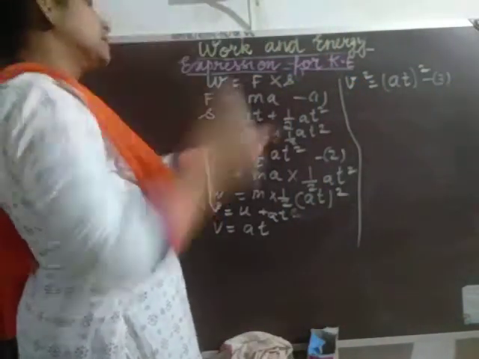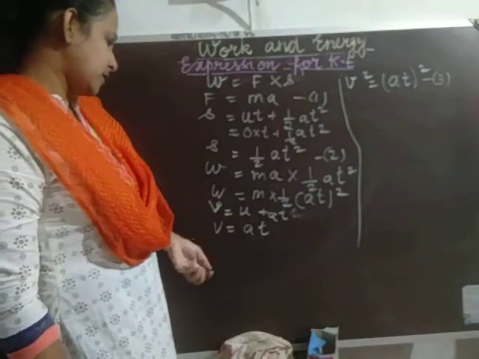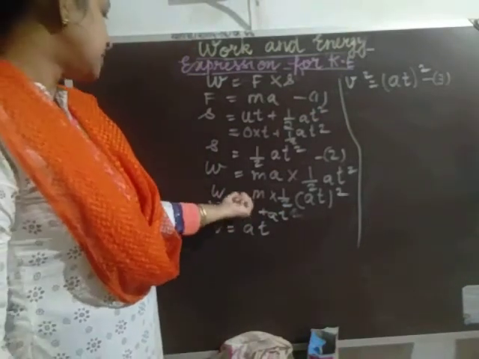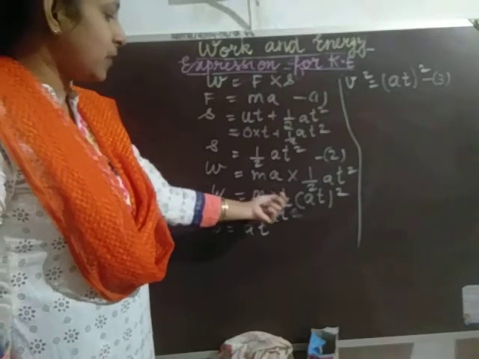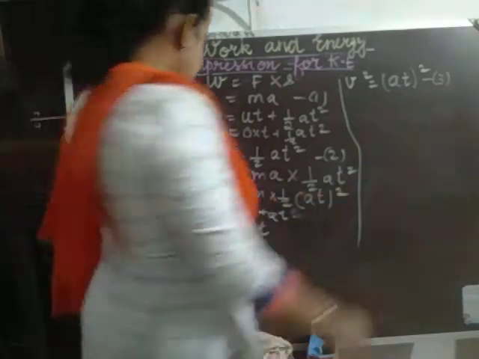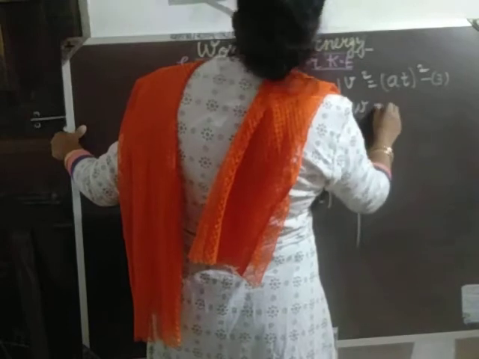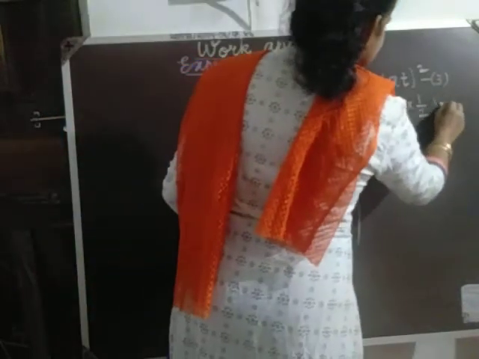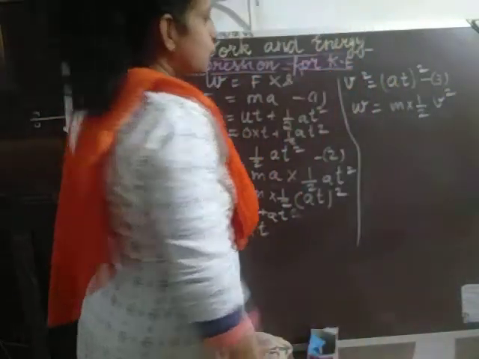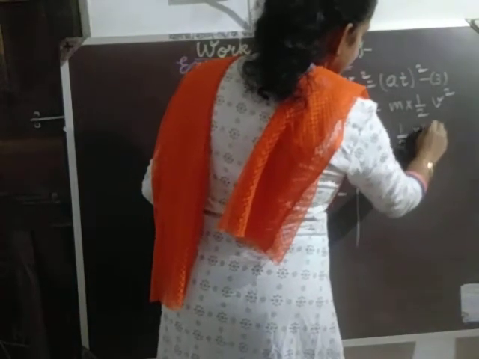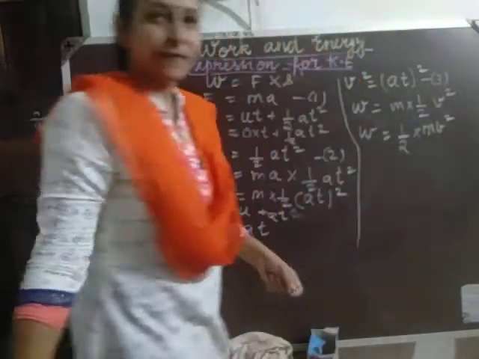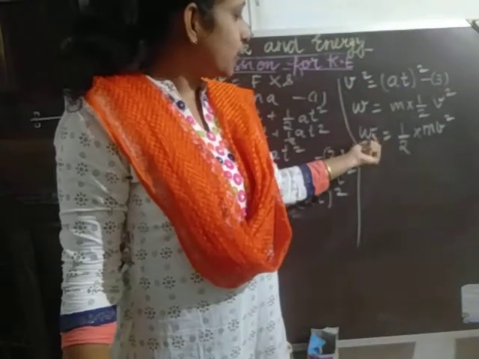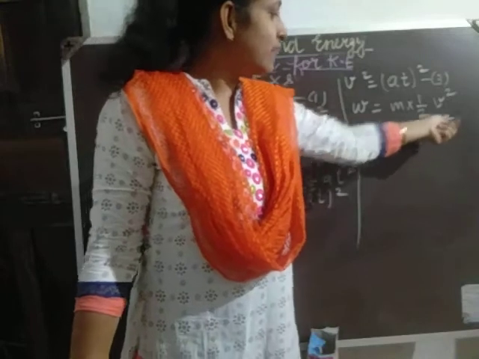Now let us substitute this in the equation W is equal to m into half into (at) the whole square. What does it become? W is equal to m into 1 by 2 into (at) square, which is nothing but v square. So W is equal to half into mv square. We are getting the work done equal to 1 by 2 into mv square.